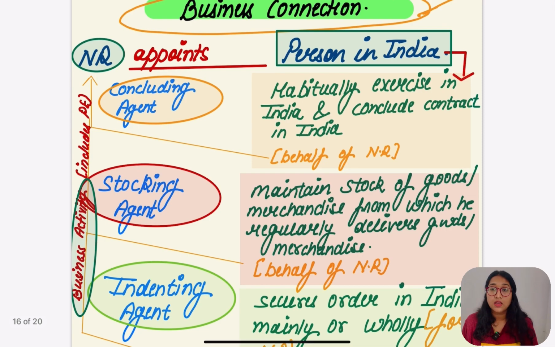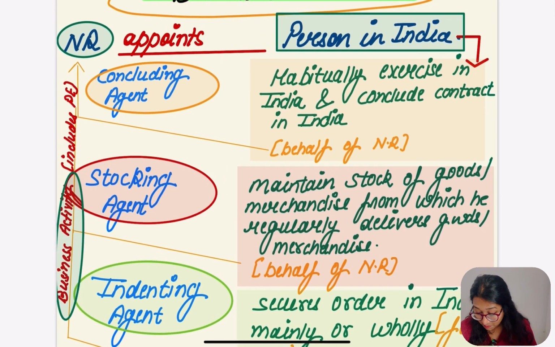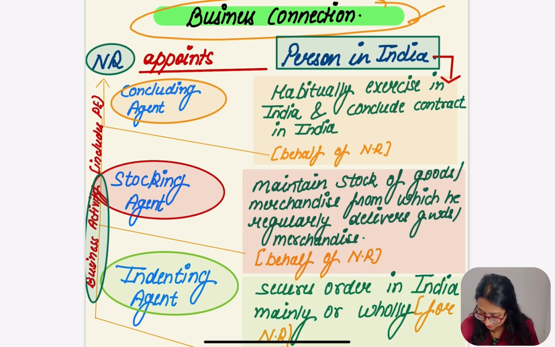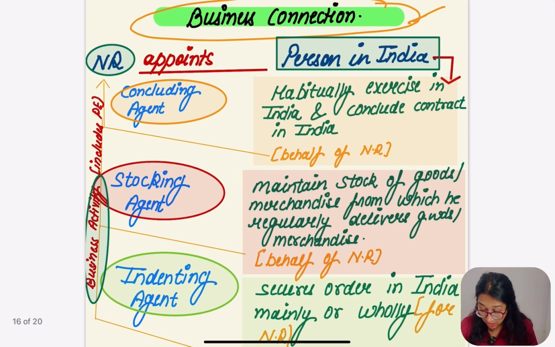Let me say it again. If a non-resident is appointing any person in India, for what? For doing the business activity, which includes P in India. Now we know the meaning of P. What are the other things which are going to be included in P? So if NR appoints a person in India for doing the transaction, which transaction? Business activity. Now which person and for what purpose? We are going to read this.